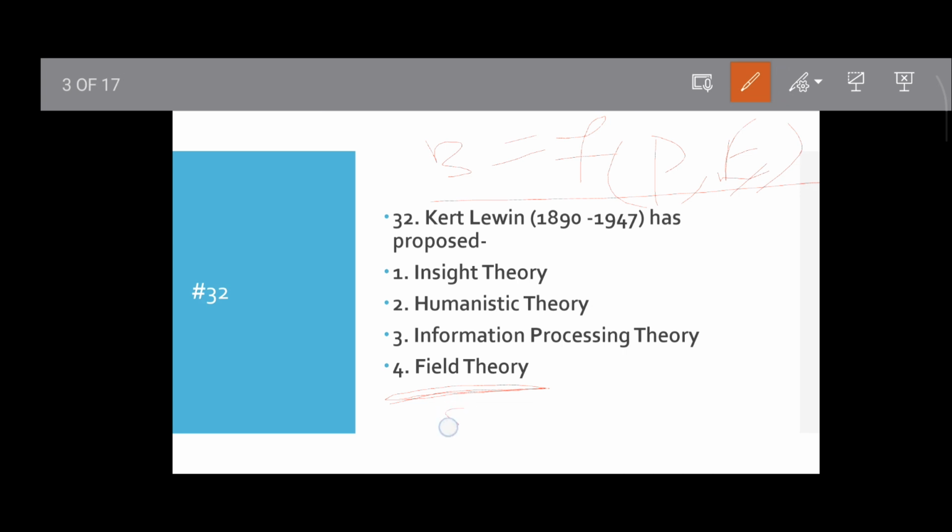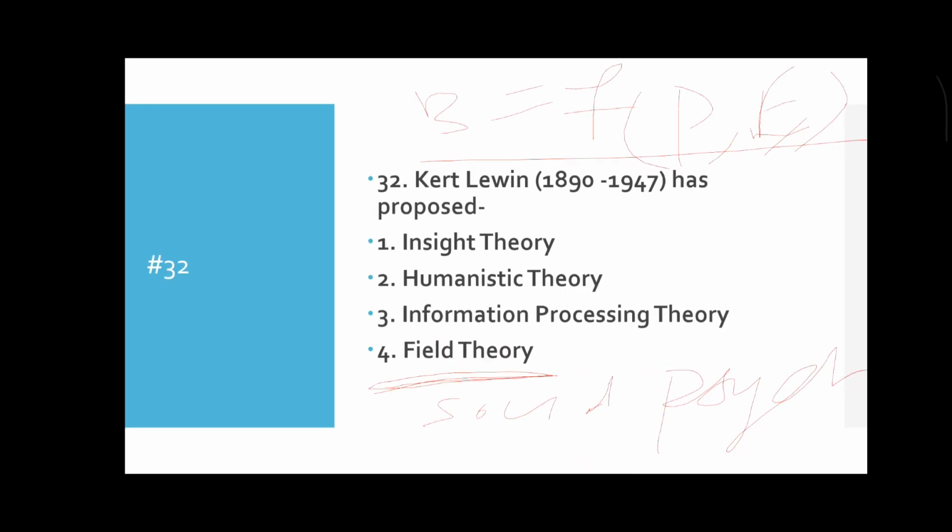For extra information, he provided leadership styles like autocratic, democratic, laissez-faire. Then the change model: unfreeze, change, freeze. Okay, then move to the next question.